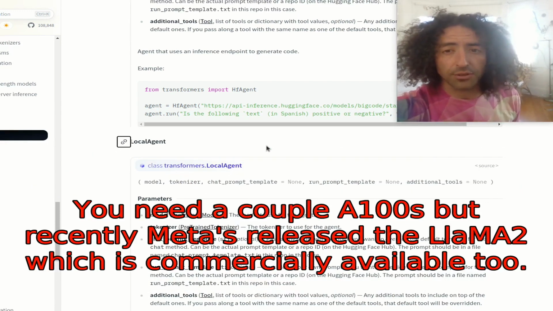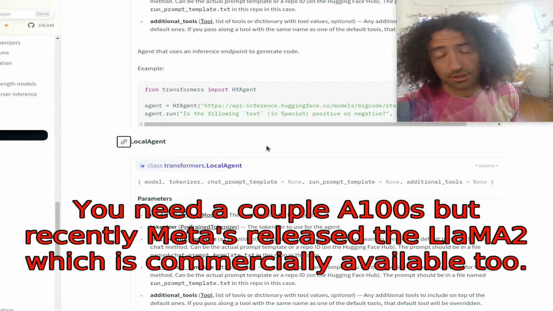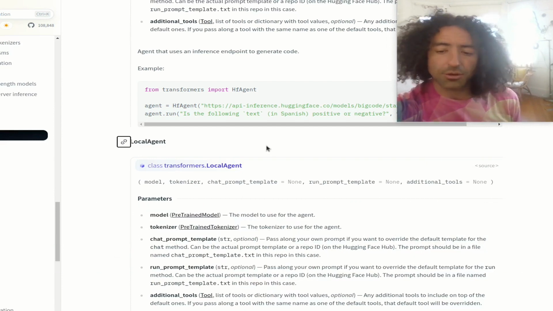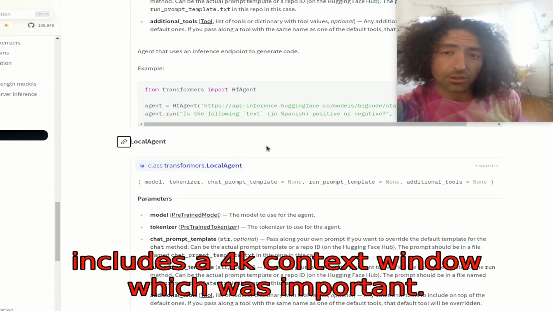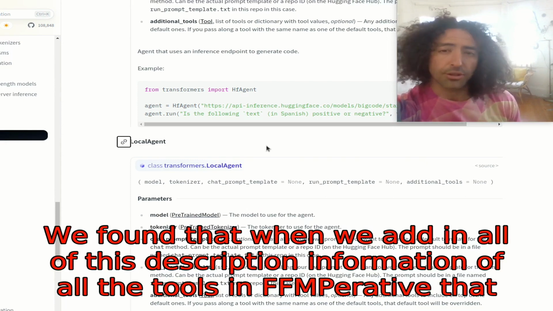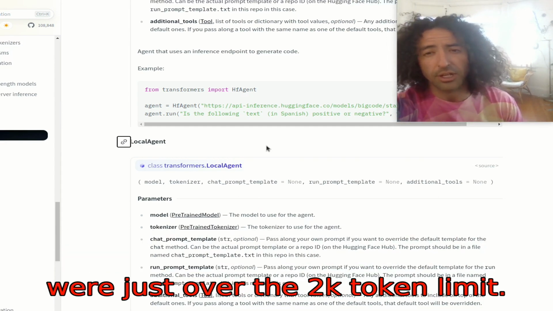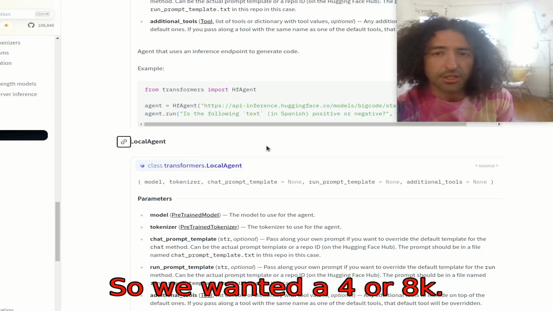But recently, Meta released Llama 2, which is commercially available too, and includes a 4K context window, which was important. We found that when we add in all of this description information of all the tools in FFMPerative, we're just over the 2K token limit. So we wanted a 4 or 8K.